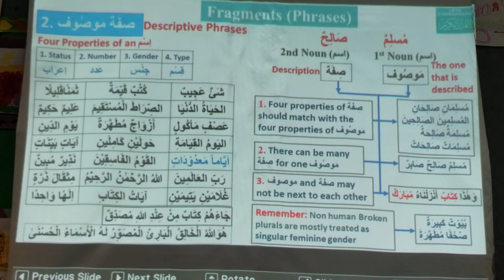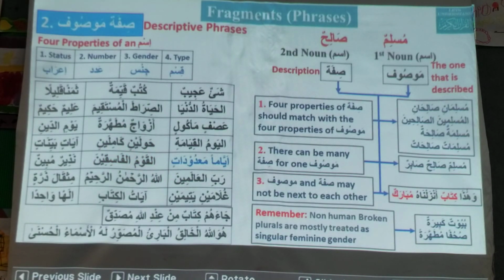It is some jama. But it's single, right? So yeah, you are right. What is the status of al-qawm? Marfu. What is the status of fasiqeen? Mansoob or majroor. So the status doesn't match. Plus number doesn't match.